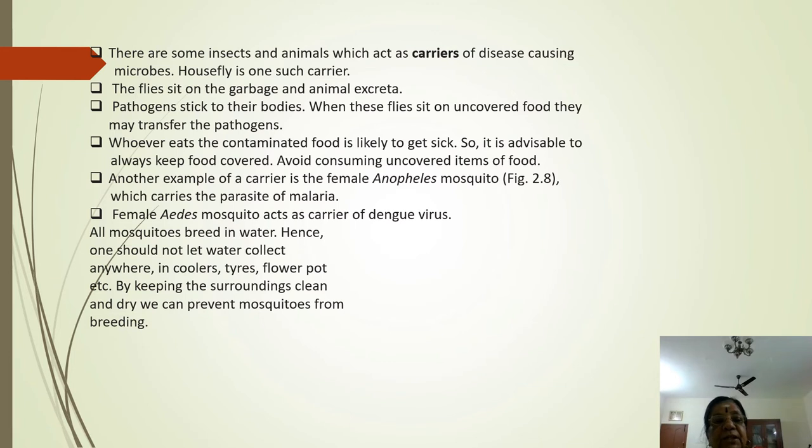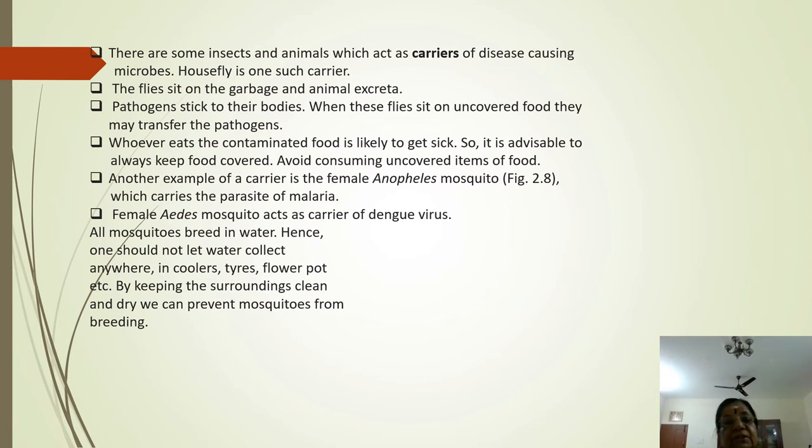The flies sit on the garbage and animal excreta. Pathogens stick to their bodies. When these flies sit on uncovered food, they may transfer the pathogens. Whoever eats the contaminated food is likely to get sick. It is advisable to always keep the food covered. Avoid consuming uncovered food items.